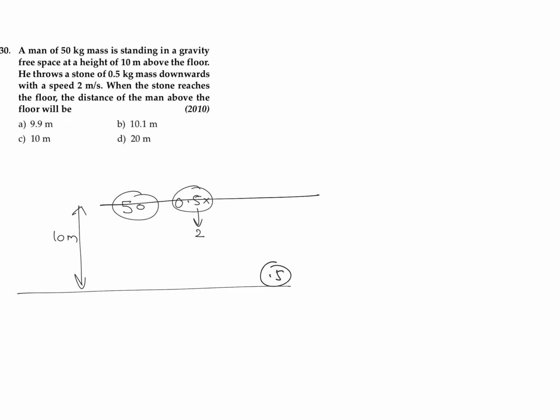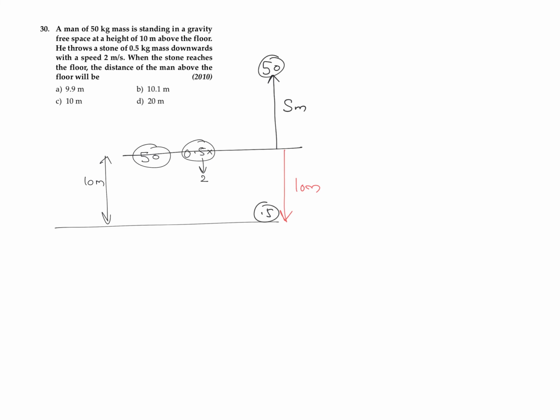So this was the initial position. This 10 meter is the displacement which is happening to that 0.5 kilogram object, and the man of mass 50 kilogram will reach somewhere over here. We don't know its displacement. Let's say I'm just taking it as displacement of man, and we have to find out the displacement of man.